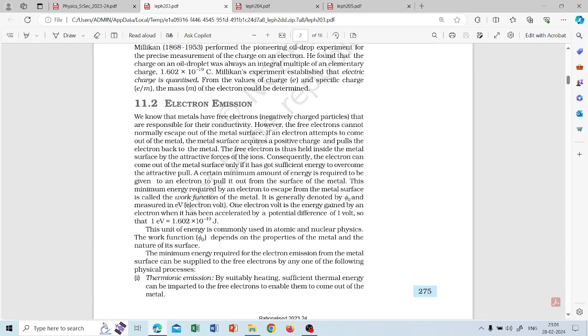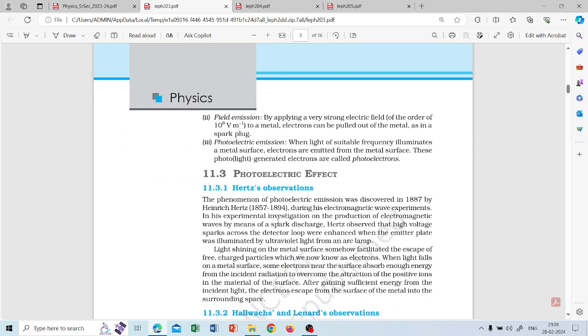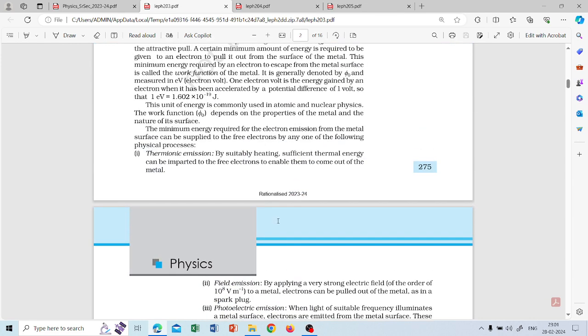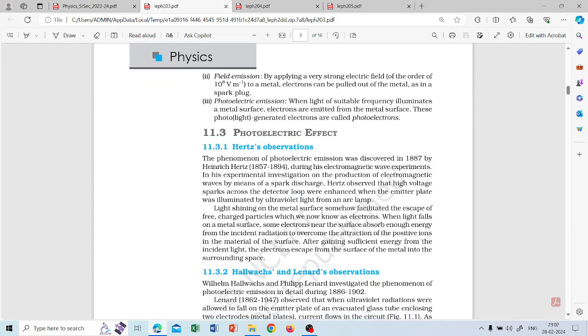So they are going to talk about the work function, and also what are the different types of emission, like when the free electrons will be supplied. There are three types of emission, but as far as this chapter is concerned, we are concerned with mainly only photoelectric emission. So this emission we are considering with only photoelectric emission. Then that effect is the photoelectric effect.